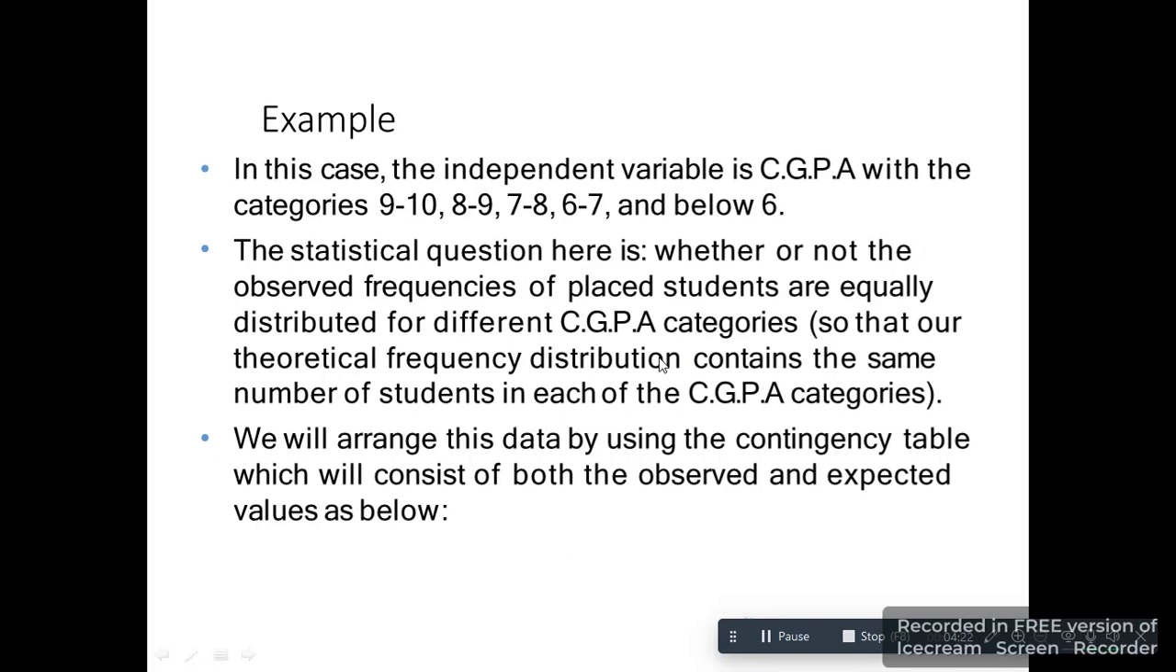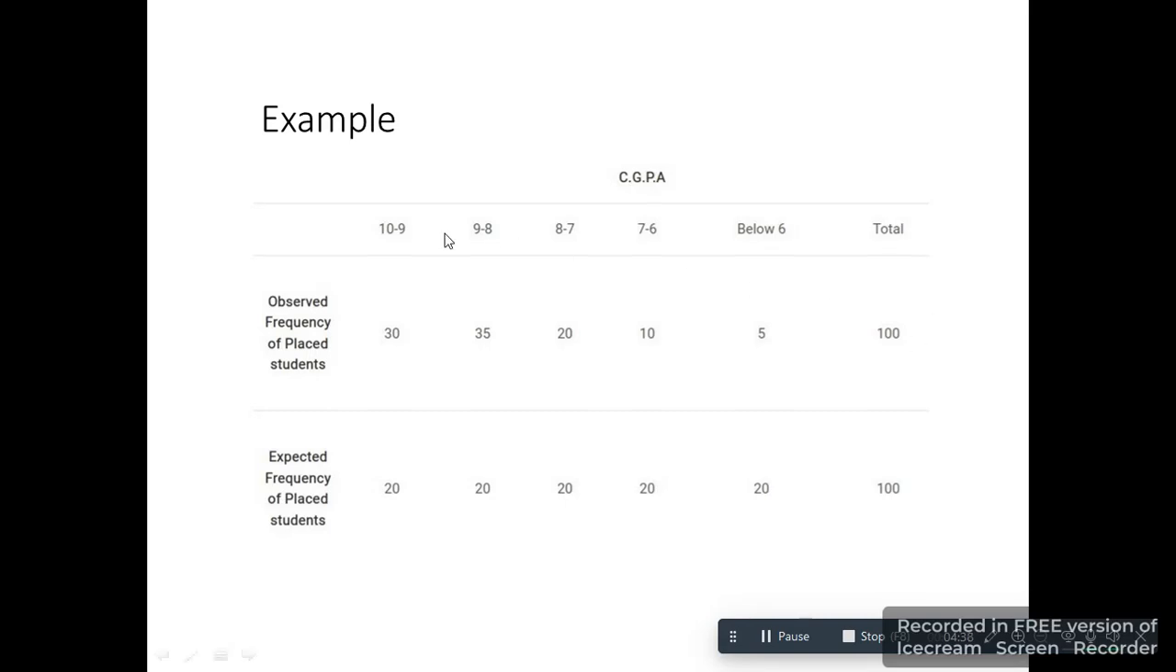So we will arrange this data by using a contingency table, which will consist of both observed values as well as expected values. So we will see this table. These are our categories, that is 10 to 9, 9 to 8, 8 to 7, 7 to 6. This is the CGPA, and we call it the categories. The observed frequency of the placed students is the first row, and the second one is the expected.